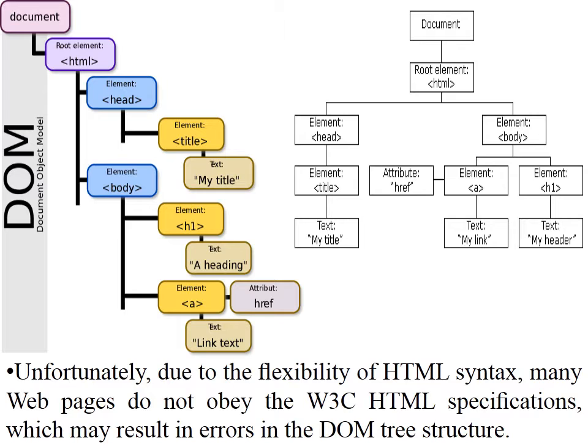There is a document, then there is a root element, and for HTML the root element is the HTML tag. Next are the sub elements. The first is the head element, then another element is body. Below the head there is another element, the title tag, and below the body element there are different tags, like a tag, href, and so on. This is the structure of a DOM model. It has a tree structure where the first root node is a document and next is a root element, and it splits up like that.